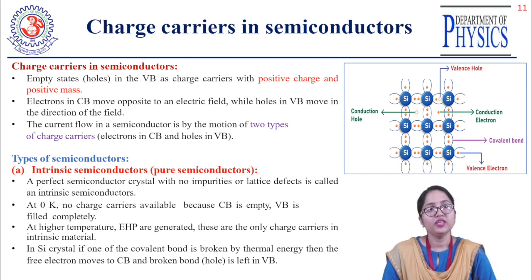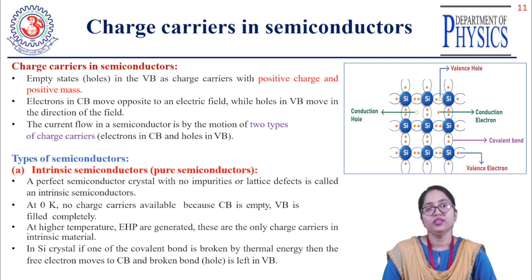When we increase the temperature, the electron hole pair, EHP, is generated, and these are the only charge carriers in the semiconducting material. Both the electrons and the holes carry the current in semiconducting materials, but in a conductor, only the electrons are the charge carriers.